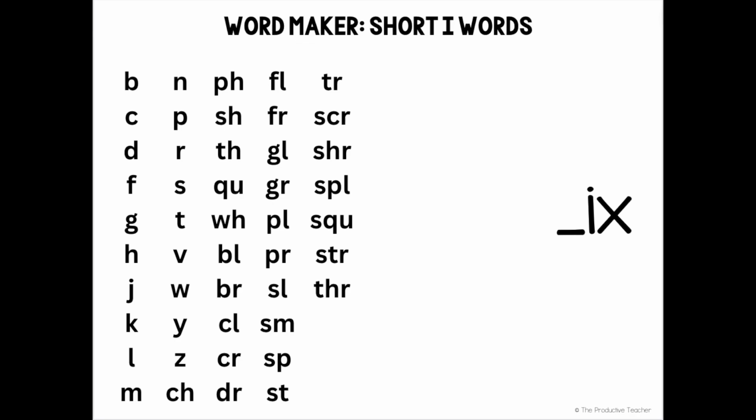We're going to play the word maker game with the IX word family. One-syllable words can have an onset, that's any letter or letters that come before the vowel in a word. They also have a rime, that's the vowel and any letters that come after it. All the words in a word family have the same rime, but they can have different onsets.